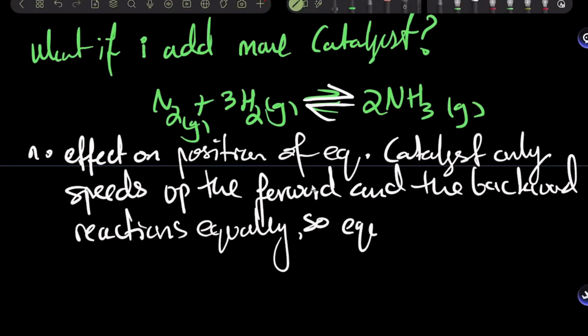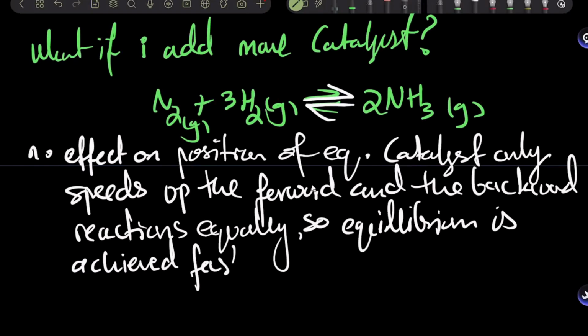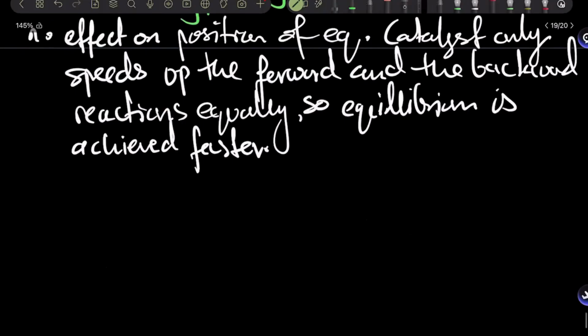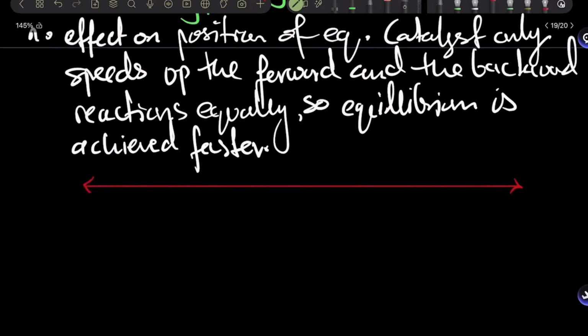So equilibrium is achieved faster. Clear? Yep. So this was Le Chatelier's principle and all the factors that affect equilibrium, and how the catalyst can never affect the position of equilibrium. It only makes the reversible reaction reach equilibrium faster. So are we clear? Yep. Okay.